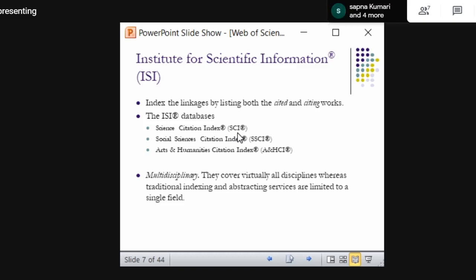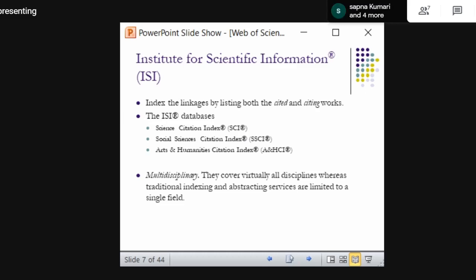So what do you mean by cited and citing works? I will show this with an example, then you will be able to understand. Whatever papers are provided at the end of the manuscript in the name of references, that is cited. The paper in which others are going to cite, that is citing. I will explain this with a specific example with an image so that you can understand.